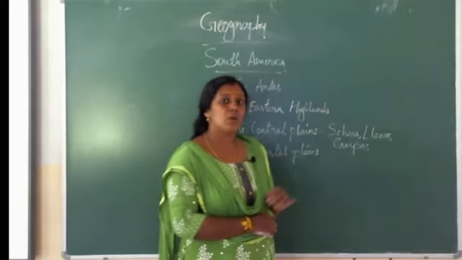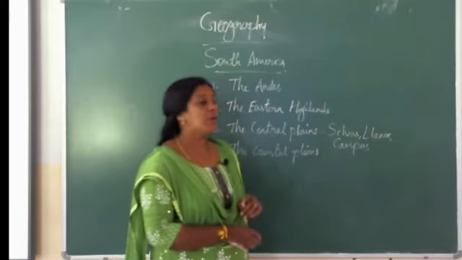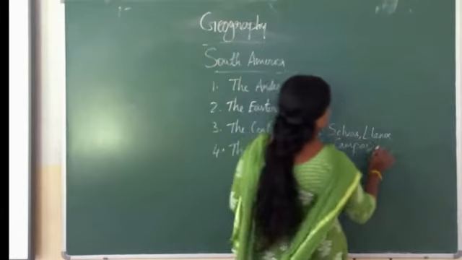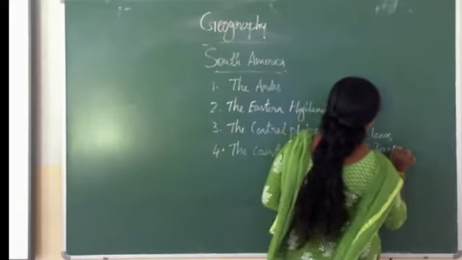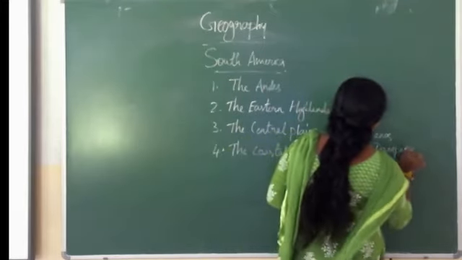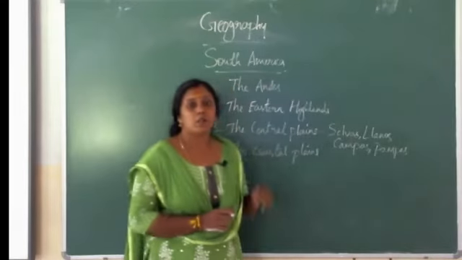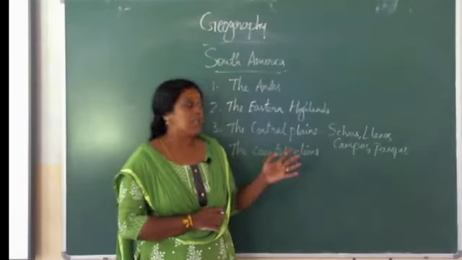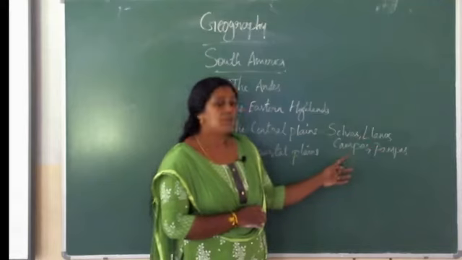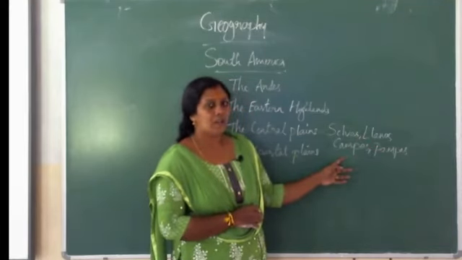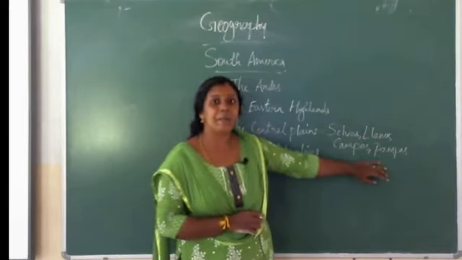Next we discuss one more important grassland, that is Pampas. What is meant by Pampas? Llanos and Campos are tropical grasslands, but Pampas is a temperate grassland.